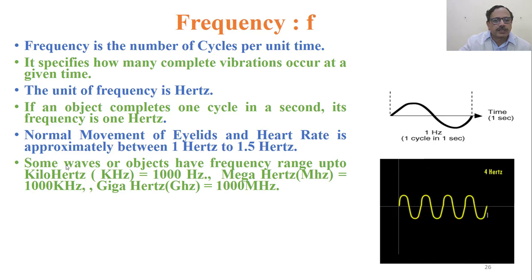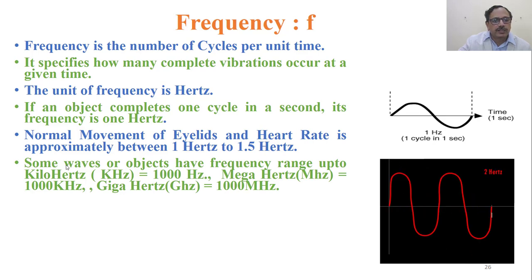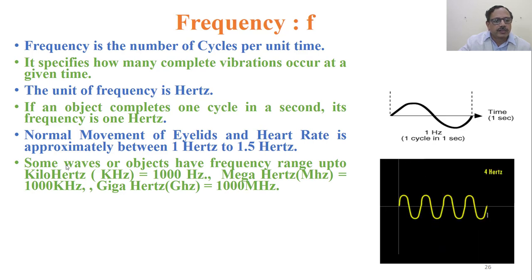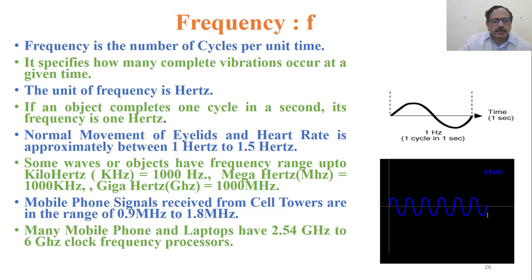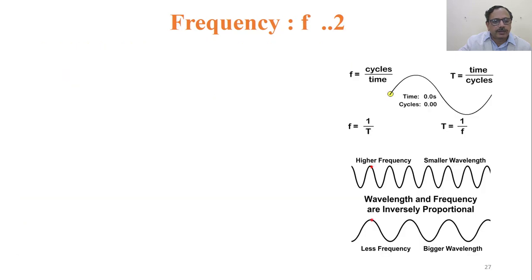Some waves or objects have frequency range up to kilohertz, which is 1000 Hz, or megahertz, which is 1000 kilohertz, or gigahertz, which is 1000 megahertz. Mobile phone signals received from cell towers are in the range of 0.9 MHz to 1 GHz. Many mobile phones and laptops have 2.54 GHz to 6 GHz clock speed of the processors. An oscilloscope is used to measure the frequency.